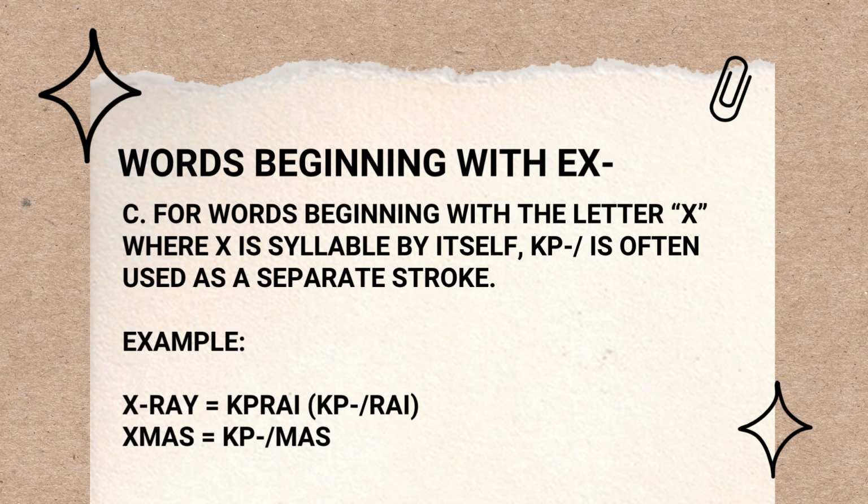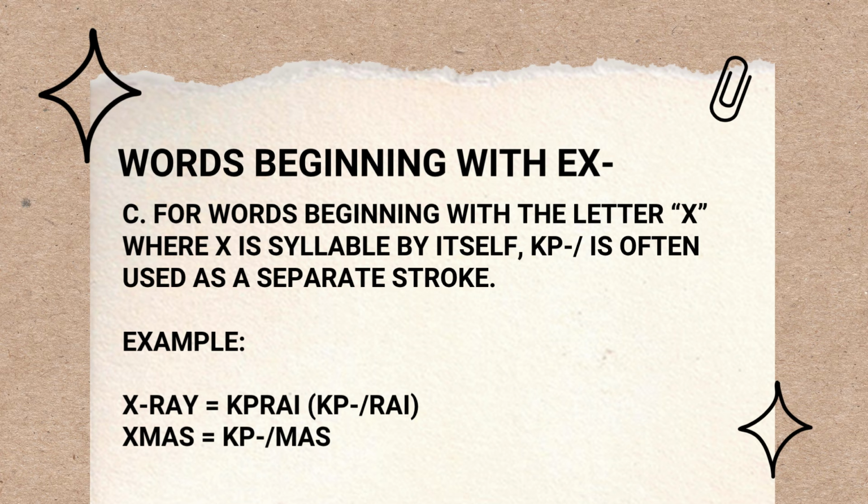Another way of writing EX is for words beginning with the letter X, where X is a syllable by itself. Initial KP is often used as a separate stroke. So instead of using the EX, we now go back to the initial KP for the X. So example, the X stands alone, as we have learned that initial X is initial KP.